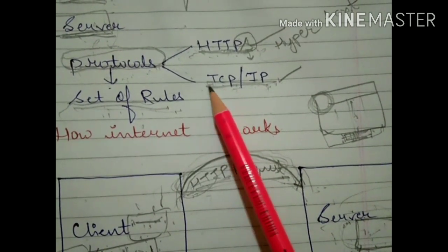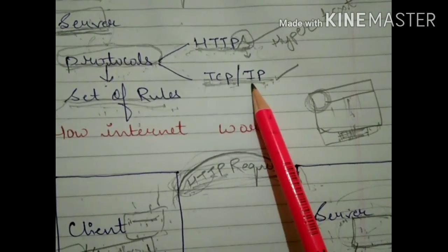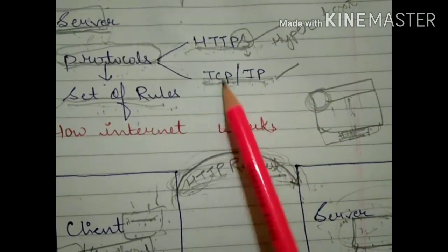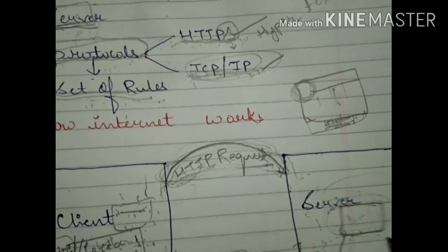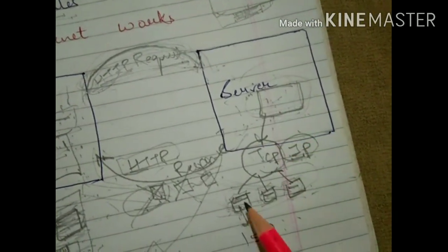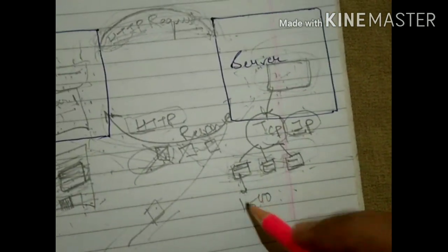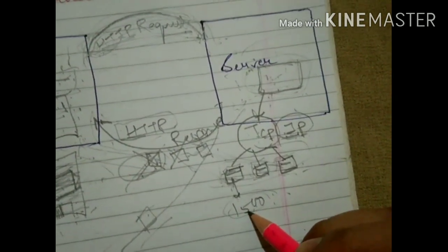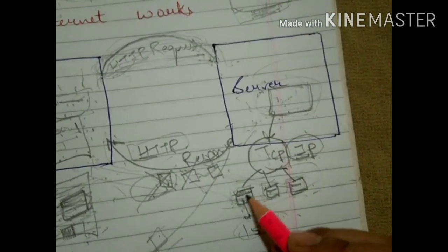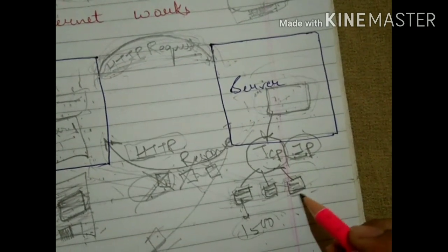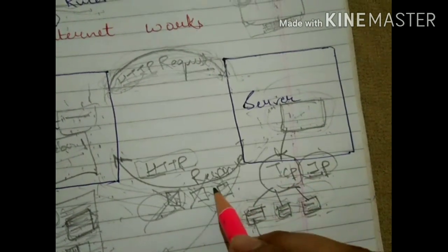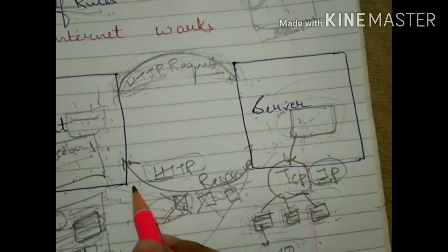The second protocol is TCP/IP. TCP stands for Transmission Control Protocol, and IP stands for Internet Protocol. Both protocols work on the server side. The function of TCP is to take one big page and make it into small packets, and the limit per packet is 1500 characters. The function of the IP protocol is placing the address on these packets. After completing all this work, they place these packets in the network.